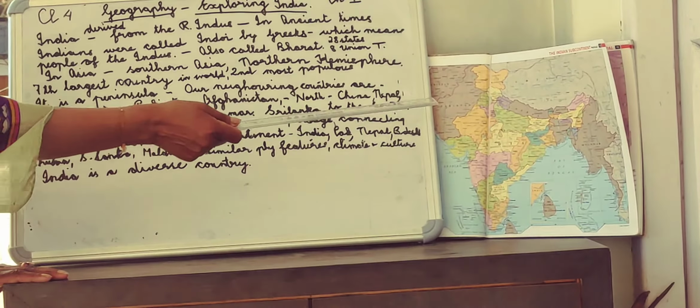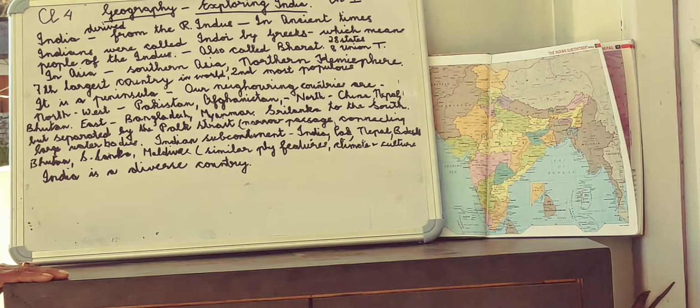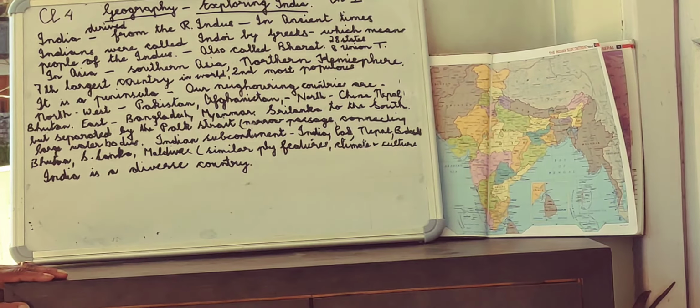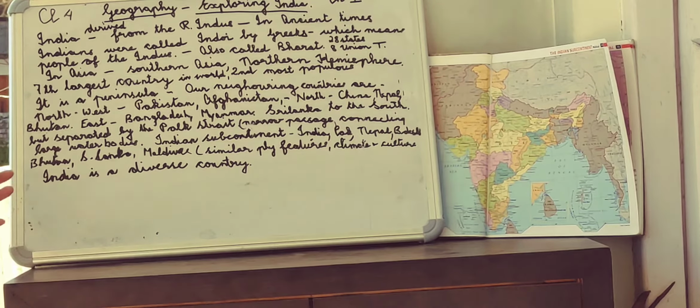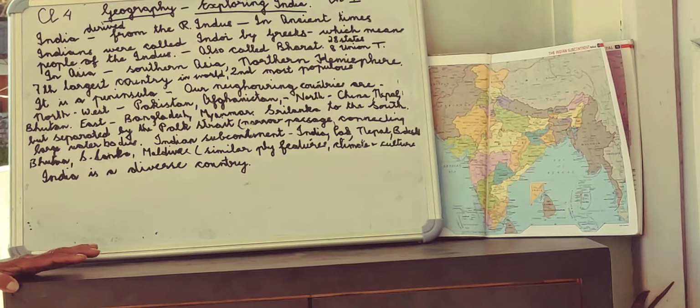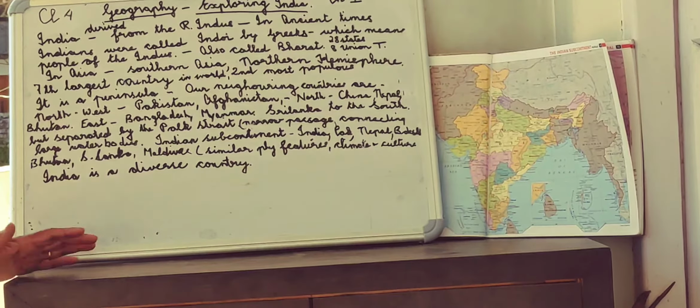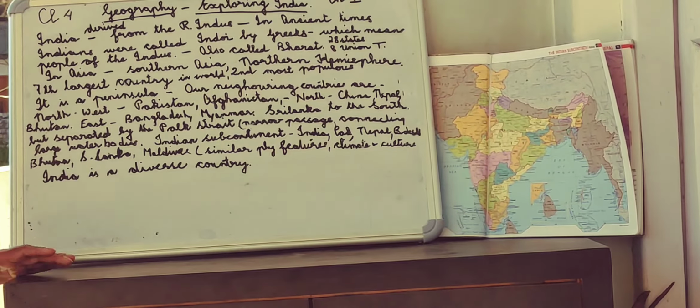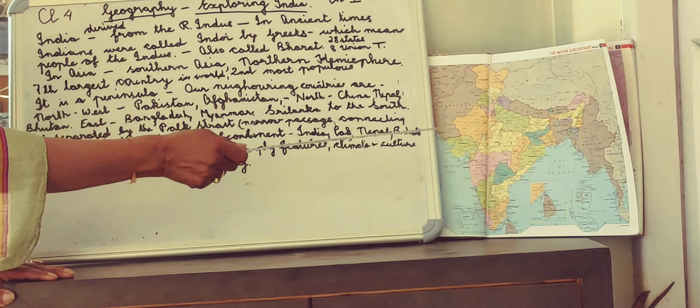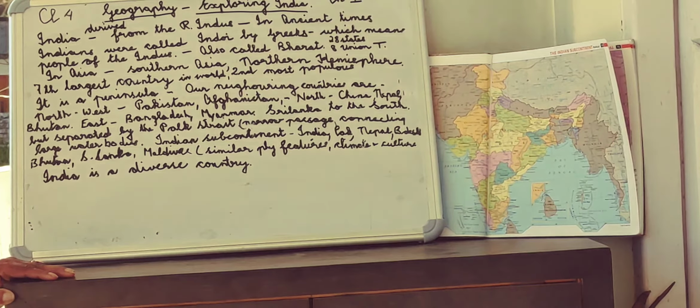People all over India, we have so many states. Every state has its own language, its own culture, its own food, its own way of dressing up. But even in this diverse situation, we all live together as a united nation. We have one nation, which is India, and we live together in harmony.